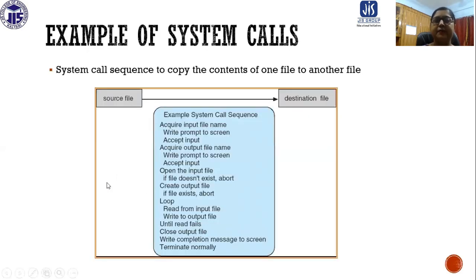So, examples of system calls. A system call sequence to copy the contents of one file to another. This is the source file and this is the destination file. So this is basically an example system call sequence.